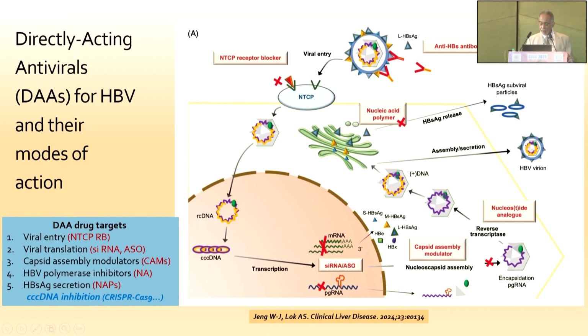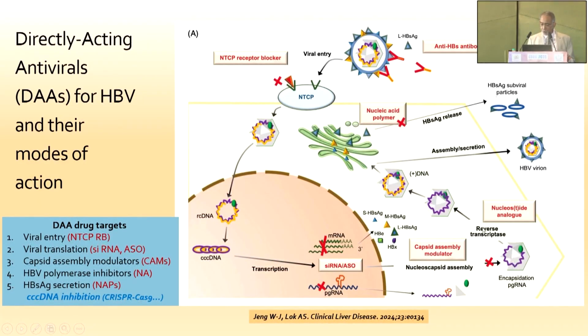How do they act? Anti-HBs will bind and block the virion. Viral entry will be blocked by NTCP receptor inhibitors. The uncoated virus, once it enters the cell, forms cccDNA, which is transcribed into various messenger RNAs and pgRNA, and this step is blocked by siRNA and ASOs. The viral mRNA products are then assembled to form the nucleocapsid, which the CAMs will block.